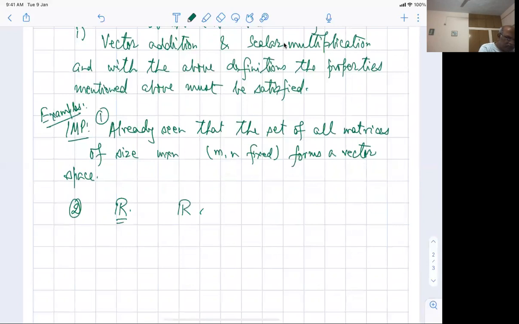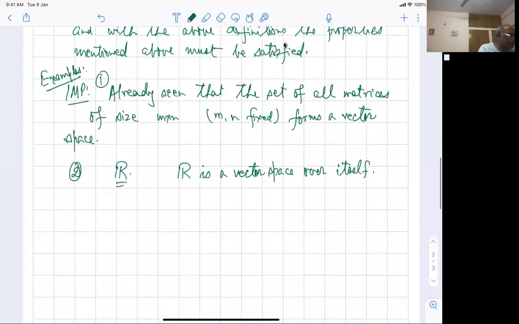R is a vector space over itself. So I'm saying that I can multiply also, I can add also, both the things I can do. So I would like you to see it. Example 3.